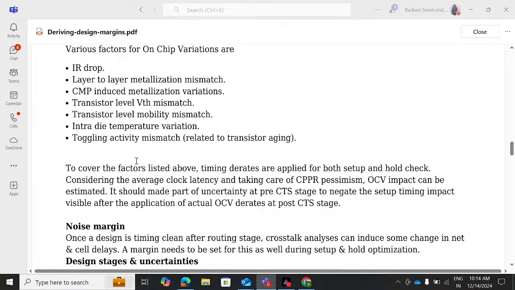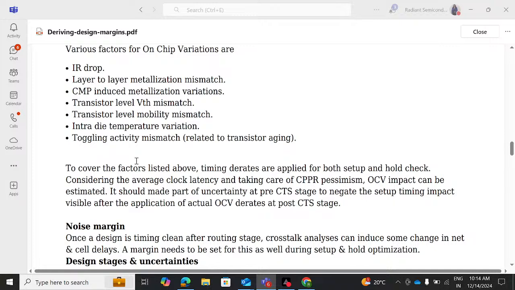So when we are finalizing the derates, it can be flat derates, it can be AOCV, it can be POCV, it can be LVF, right? There are so many different types of derates which are available, and whenever we are finalizing the derates, we need to make sure that the above parameters, that is IR drop, layer to layer metallization mismatch, CMP induced metallization variations, transistor level VTH mismatch, transistor level mobility mismatch, intra-die temperature variation, toggling activity mismatch related to transistor aging, all these things are taken into account, right?